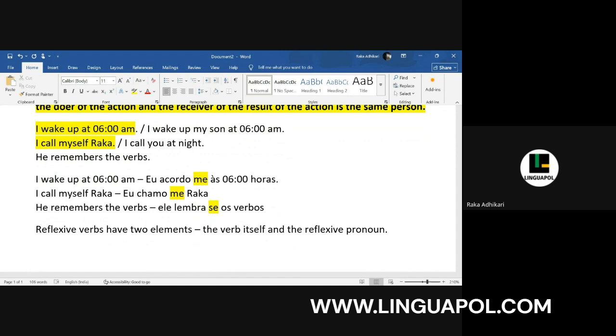Now let us understand how to use these verbs. Just like we conjugate any other verb, we conjugate the reflexive verbs also. But as I told you, there are two elements in this. You have to conjugate the verb, and along with that, according to the subject, the reflexive pronoun changes as well. Let's see how we conjugate the reflexive verbs.